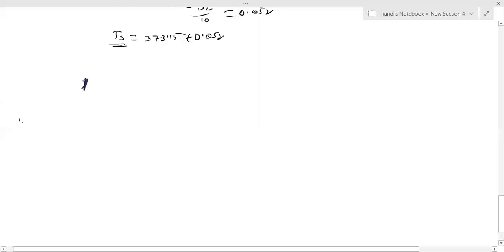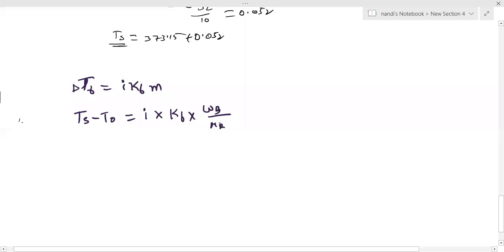Delta TB equal to i into Kb into m. Delta TB is nothing but Ts minus T naught. Note down, this is the same formula I'm using every time. Remember this formula? Kb into m equal to what is the formula? WB by MB into 1000 by WA.